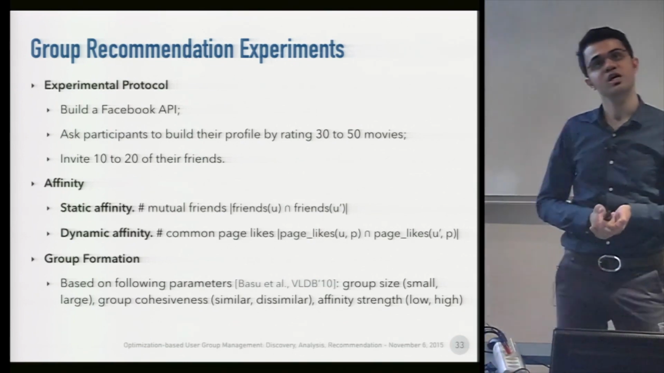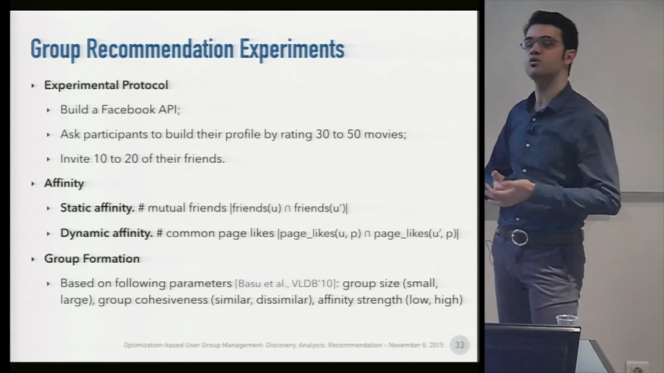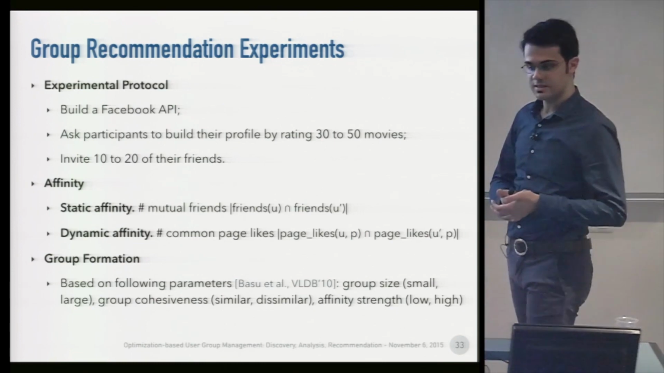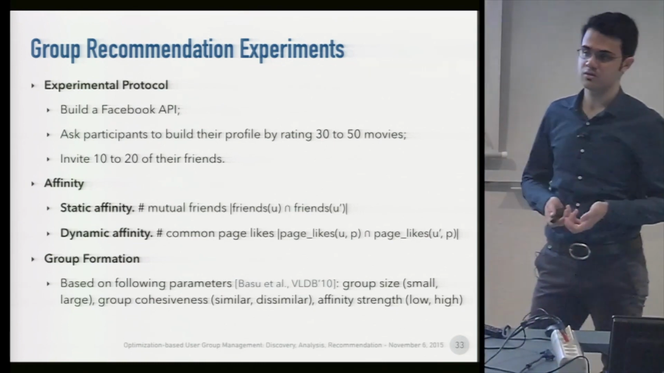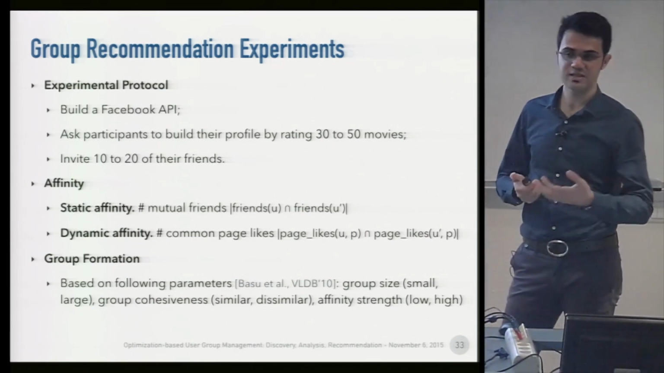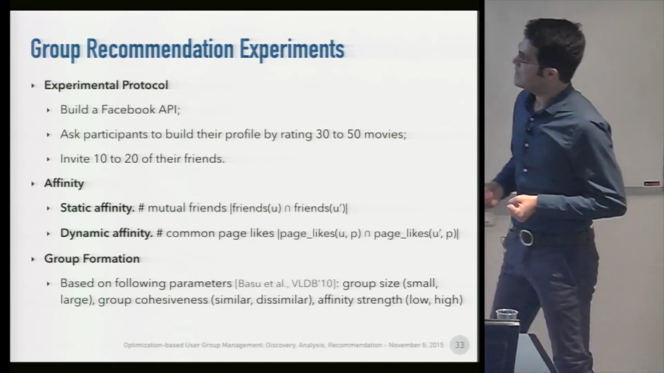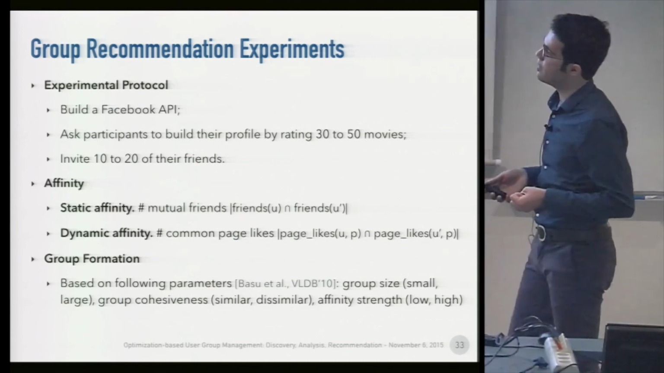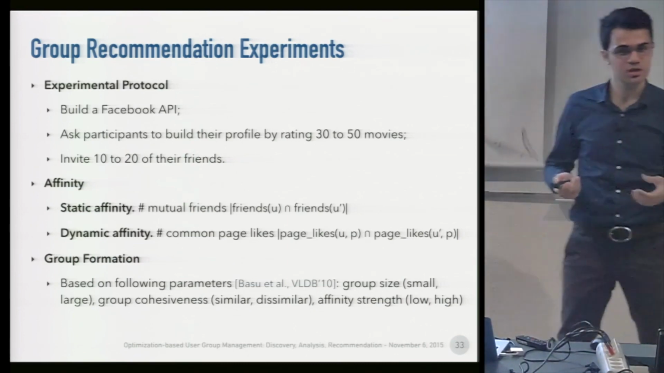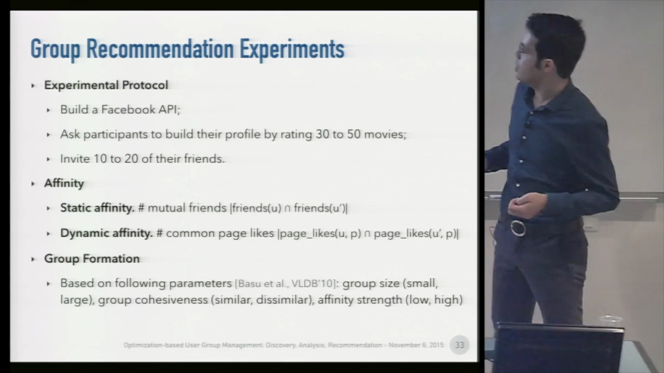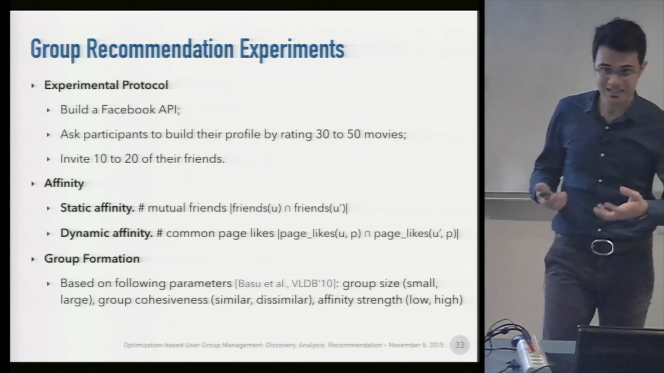For example, if a pair of users has liked many music pages in the first period, but in the second period they don't have that many common page likes, it means that in the first period they had more affinity. Based on this data, we formed some groups based on parameters in the literature which play a role in the satisfaction of users.